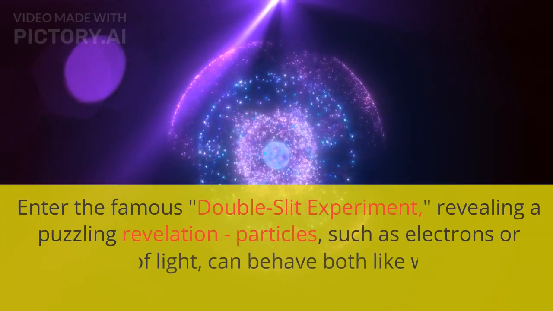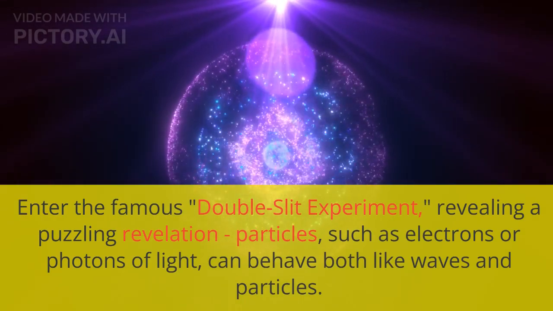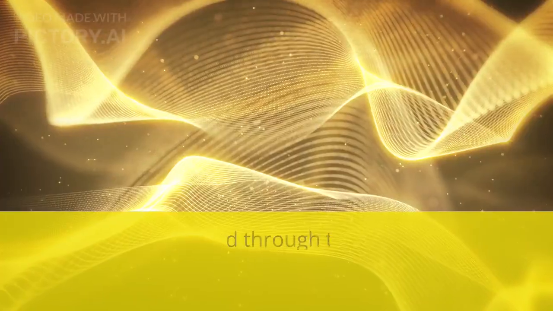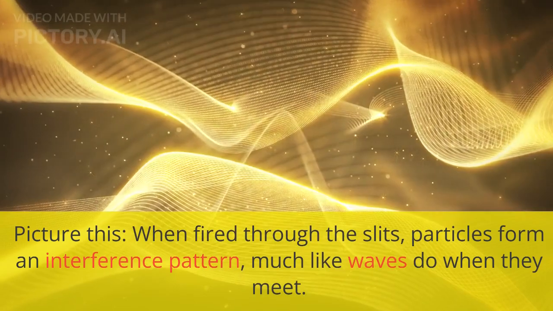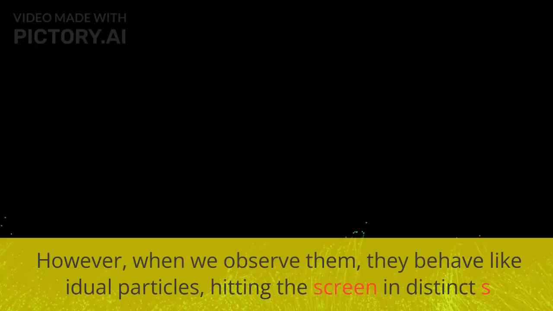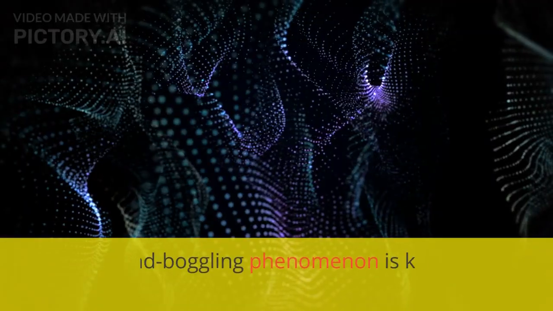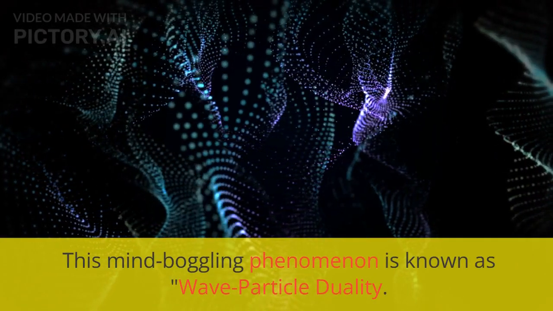Enter the famous double-slit experiment, revealing a puzzling revelation: particles, such as electrons or photons of light, can behave both like waves and particles. Picture this: when fired through the slits, particles form an interference pattern, much like waves do when they meet. However, when we observe them, they behave like individual particles, hitting the screen in distinct spots. This mind-boggling phenomenon is known as wave-particle duality.